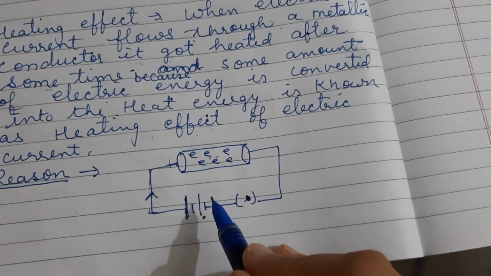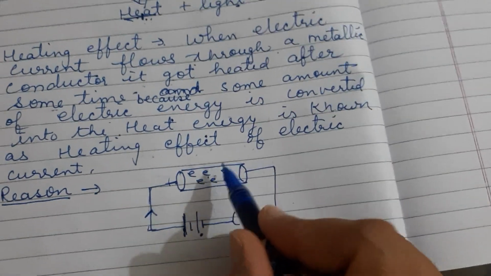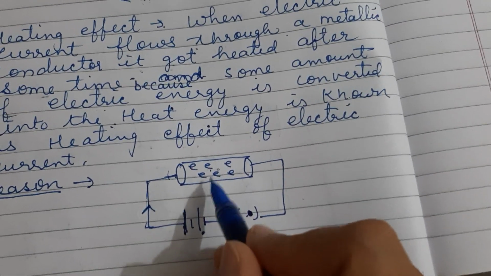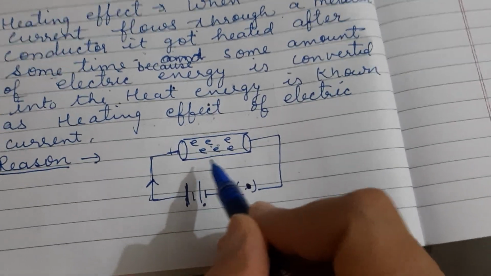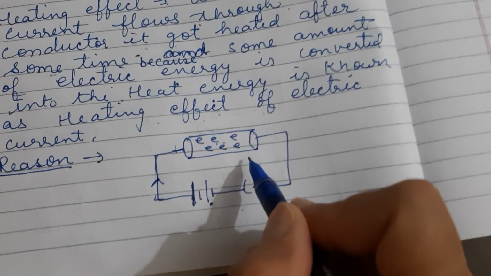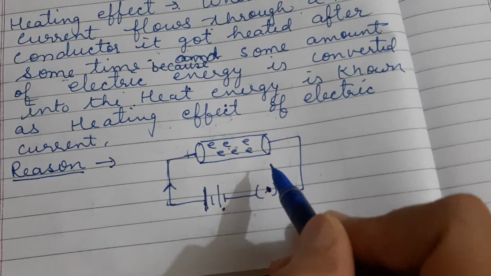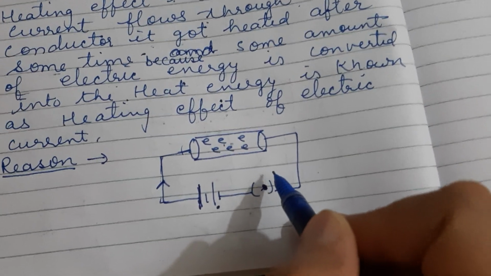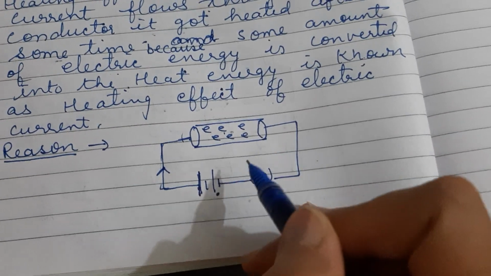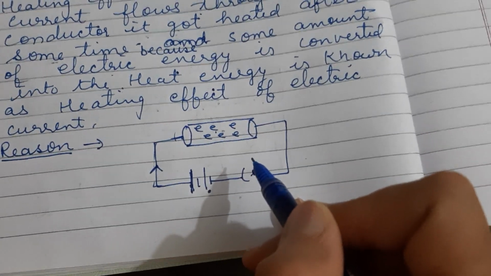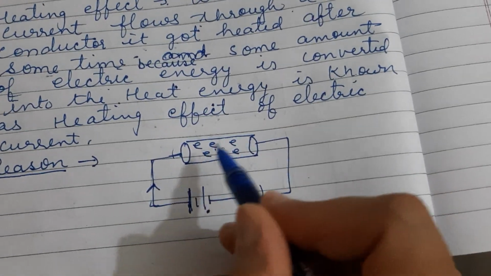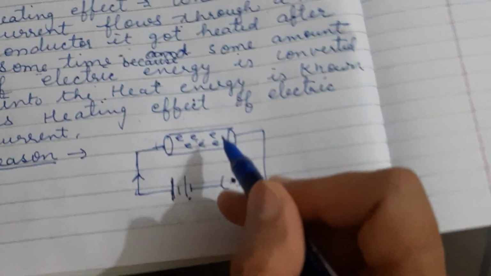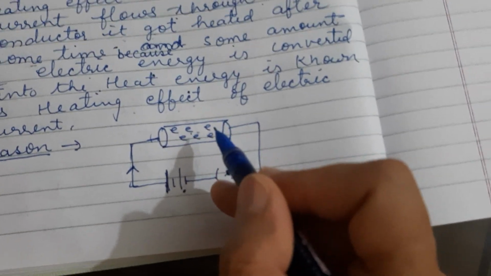During the movement through the conductor, these electrons collide with the atoms which are present in the conductor, or they have to overcome the resistance of the conductor. In this process a loss of energy takes place, and this lost energy converts into heat energy, and thus heating of the conductor takes place. So that is the reason for the heating effect of the electric current.